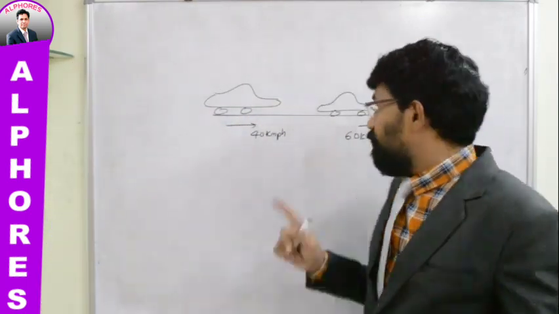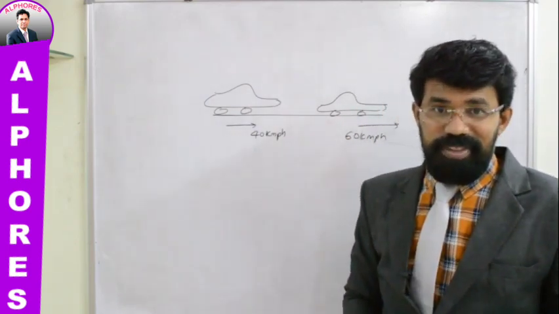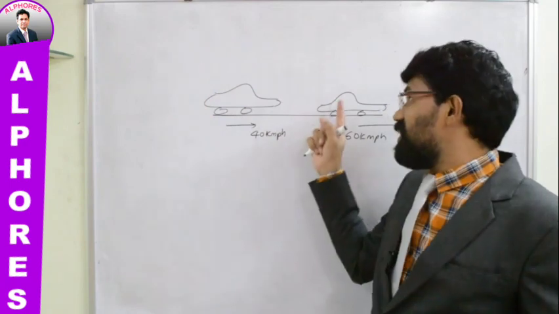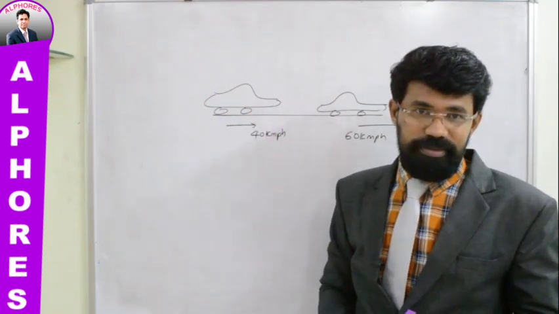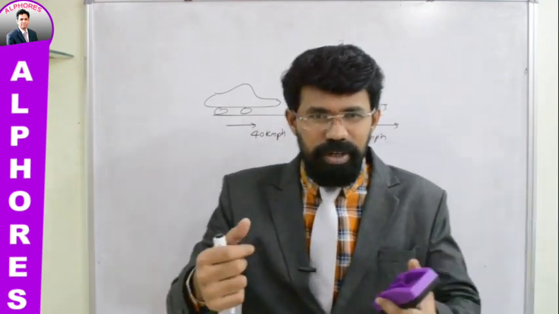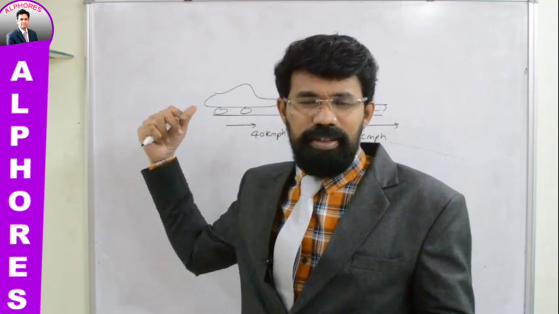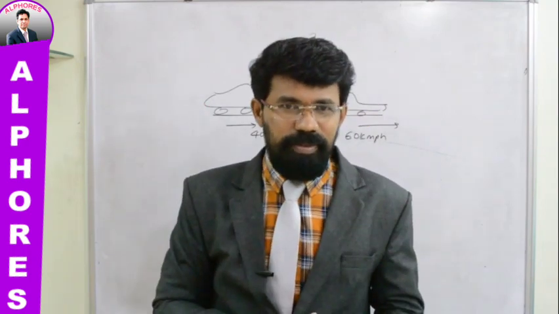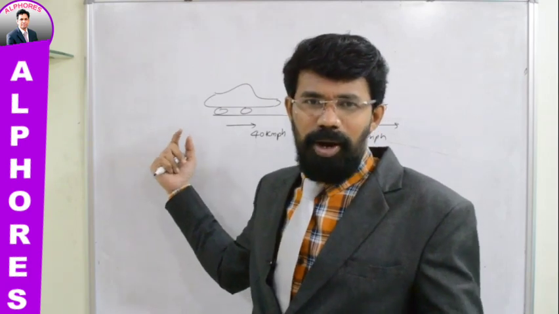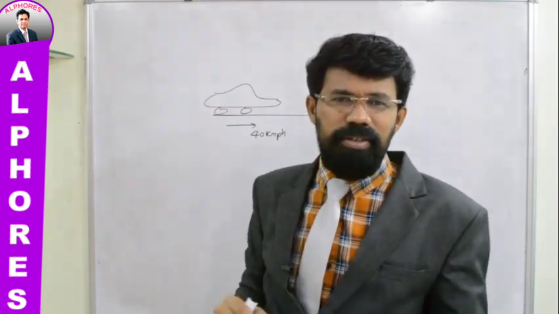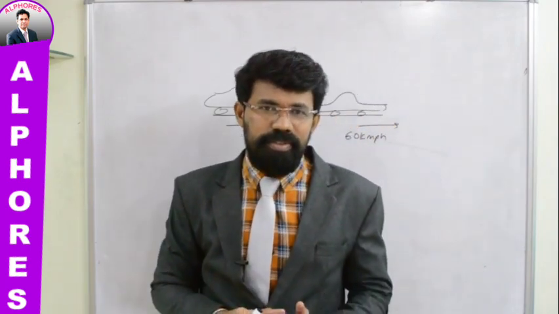What he finds? He finds that this car is going in the backward direction. In fact, this car is not going in the backward direction, he is going in the forward direction with respect to this car. Isn't it? If, for example, we are driving a car and somebody is just behind us riding a bicycle. When you look at that person, do you see that person approaching your car or going away from your car?